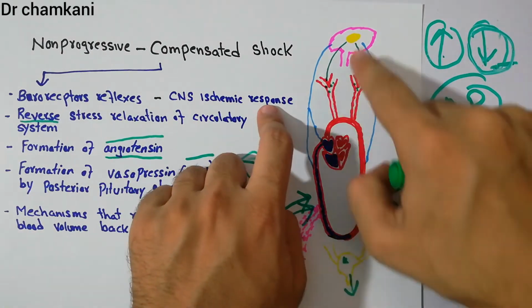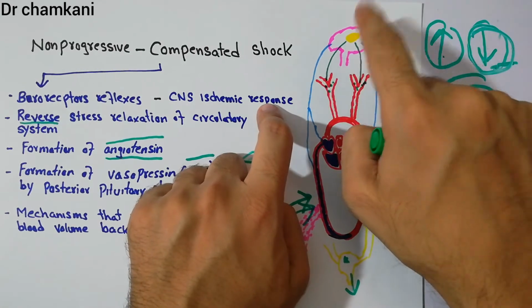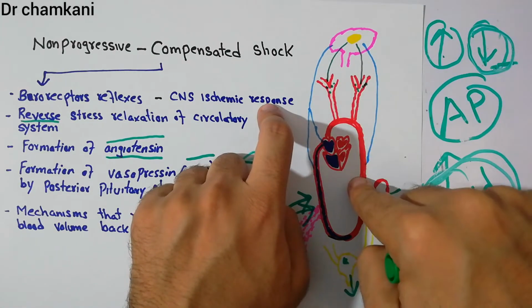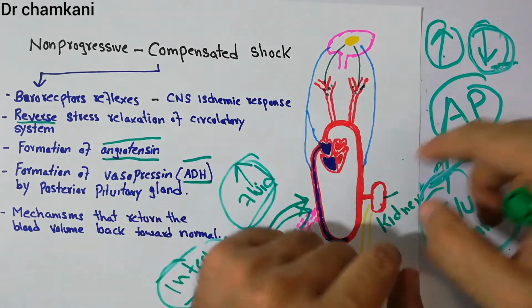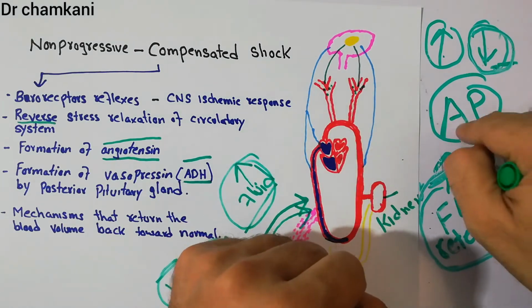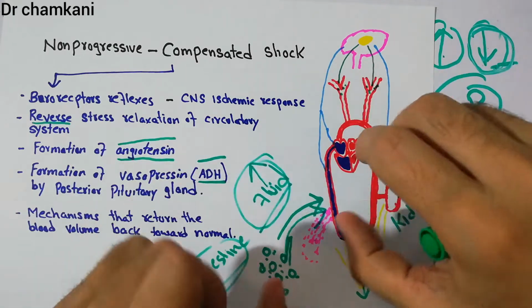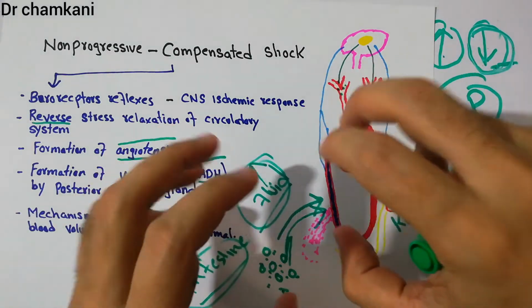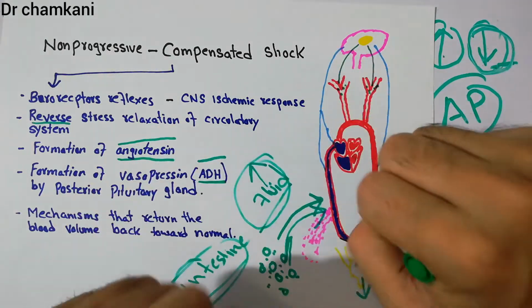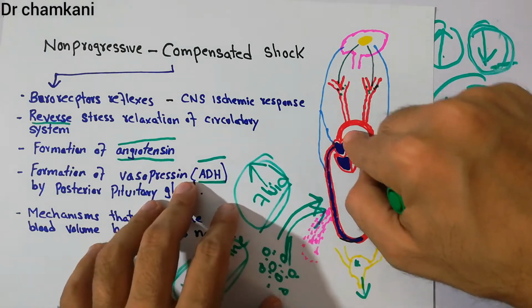Then the CNS ischemic response. The central nervous system detects the fall in arterial pressure. It sends more signals to the arteries, veins, and heart, and in return increases the constriction and heart rate and increases the arterial pressure. Another mechanism is reverse stress relaxation of the circulatory system, which is constriction of the blood vessels when there is fluid loss. This also helps in increasing the venous return.